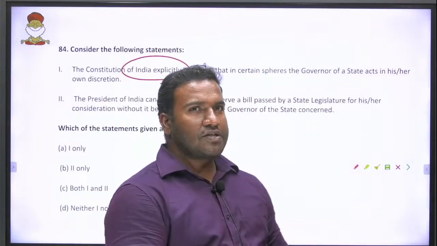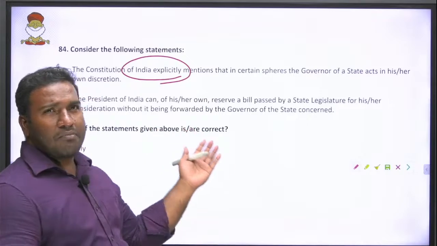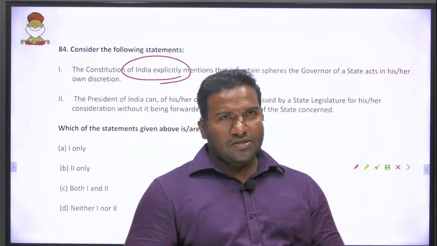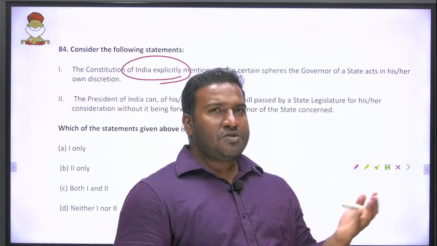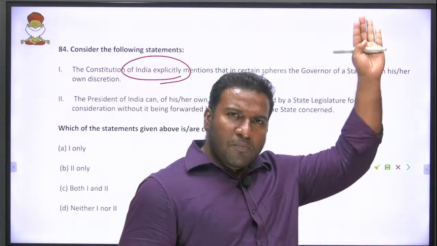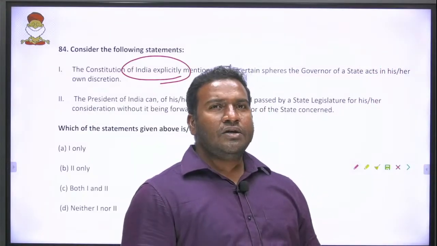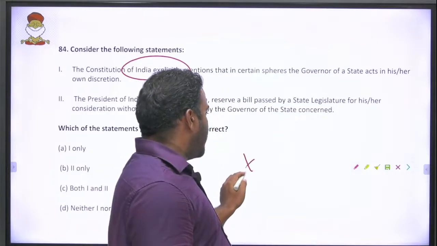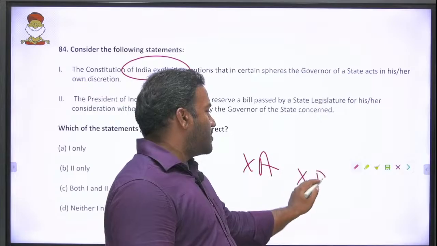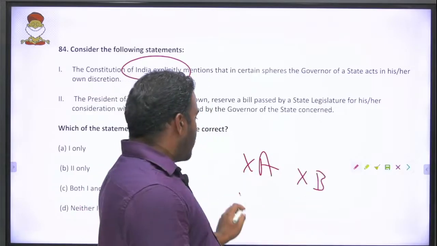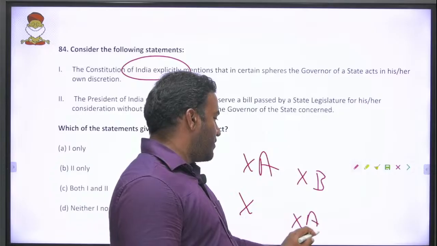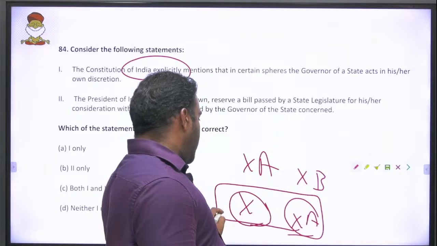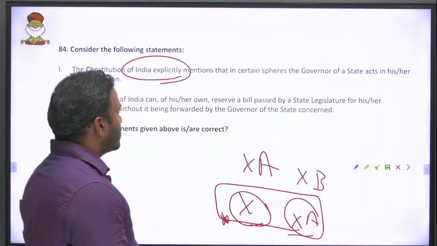For example, if one article number came, last year there was a question on articles and parts. Part 9A speaks about municipality. Now you will keep all the parts and start learning by heart. It was asked only because people think that part 9A is panchayat and part 9B is municipality. It is not so. Part 9 is panchayat, part 9A is municipality. So there is some trap hidden or something conceptual hidden. That is why the question is being asked.